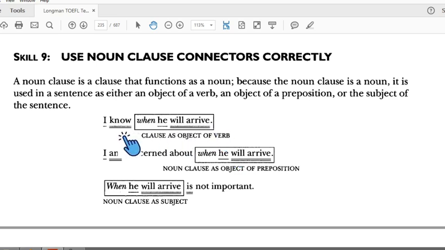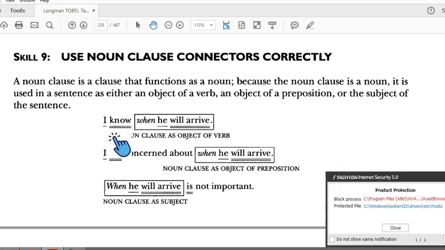For example, in a general sentence, I know him. I is the subject, know is the verb, him is the object. I know her: I is the subject, know is the verb, her is the object. The subject of her is she. And in this case, the connector clause acts as an object of a verb.